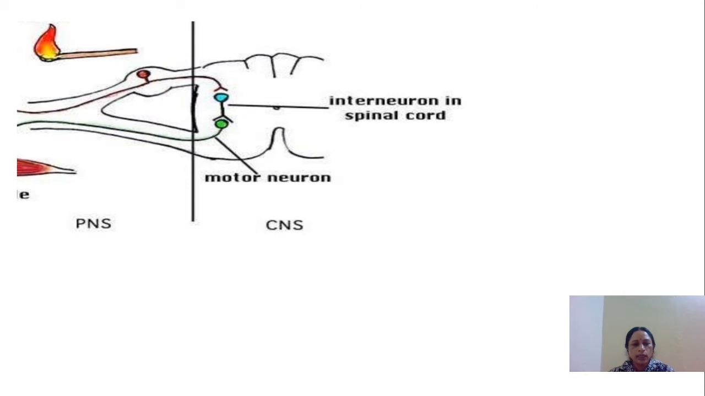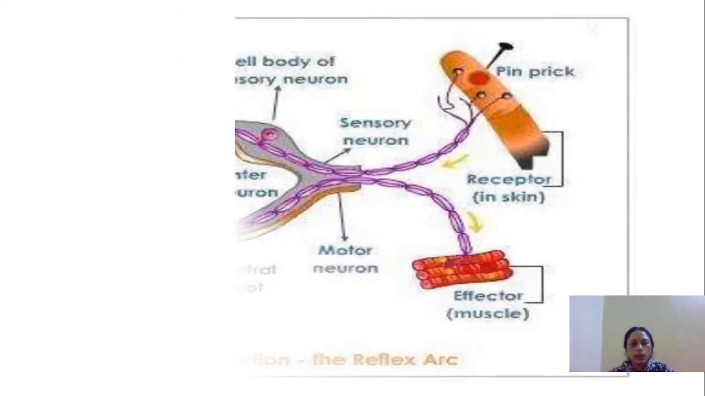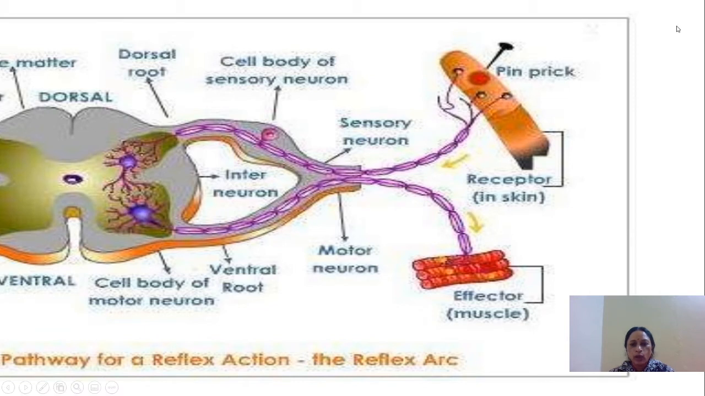Here you can see again the same picture of the brain, the peripheral nervous system and the central nervous system. Now here you can also see when a pin is pricked in our skin, which is a sense organ, the dendrites pick up that message and pass it to the cell body through the axons or the sensory neuron. It reaches the brain or the spinal cord. Then the spinal cord or the brain gives messages to the motor neuron, and again it reaches the effector site.